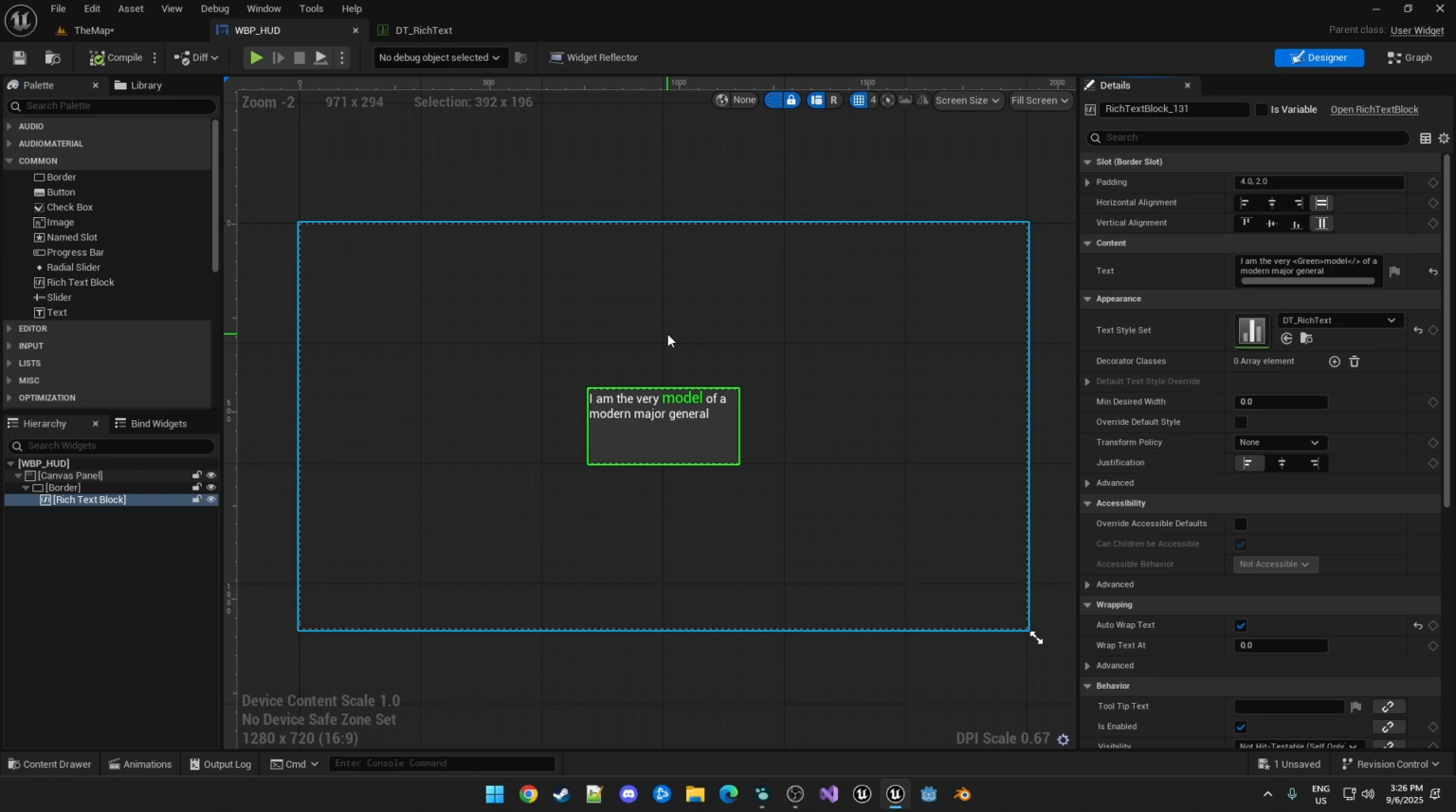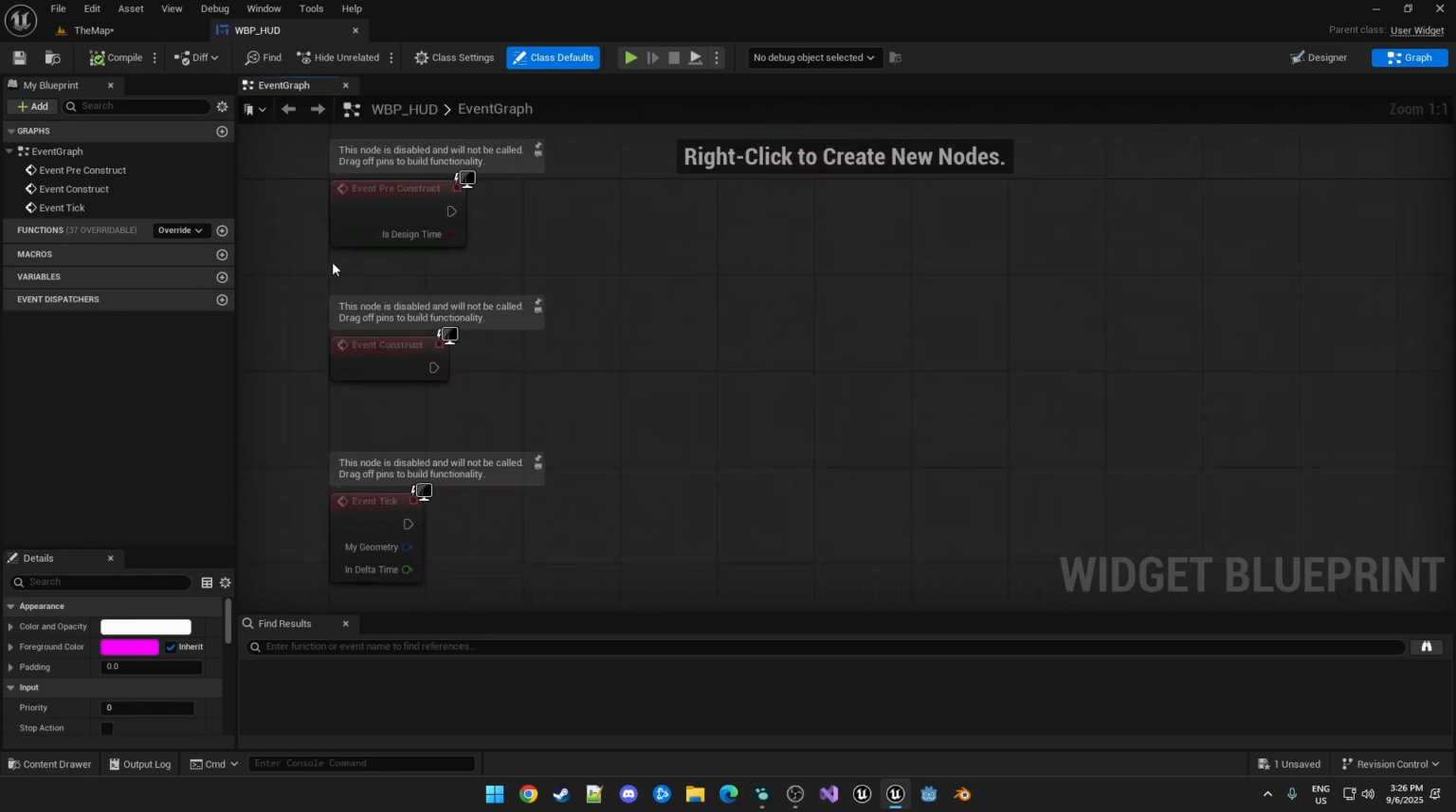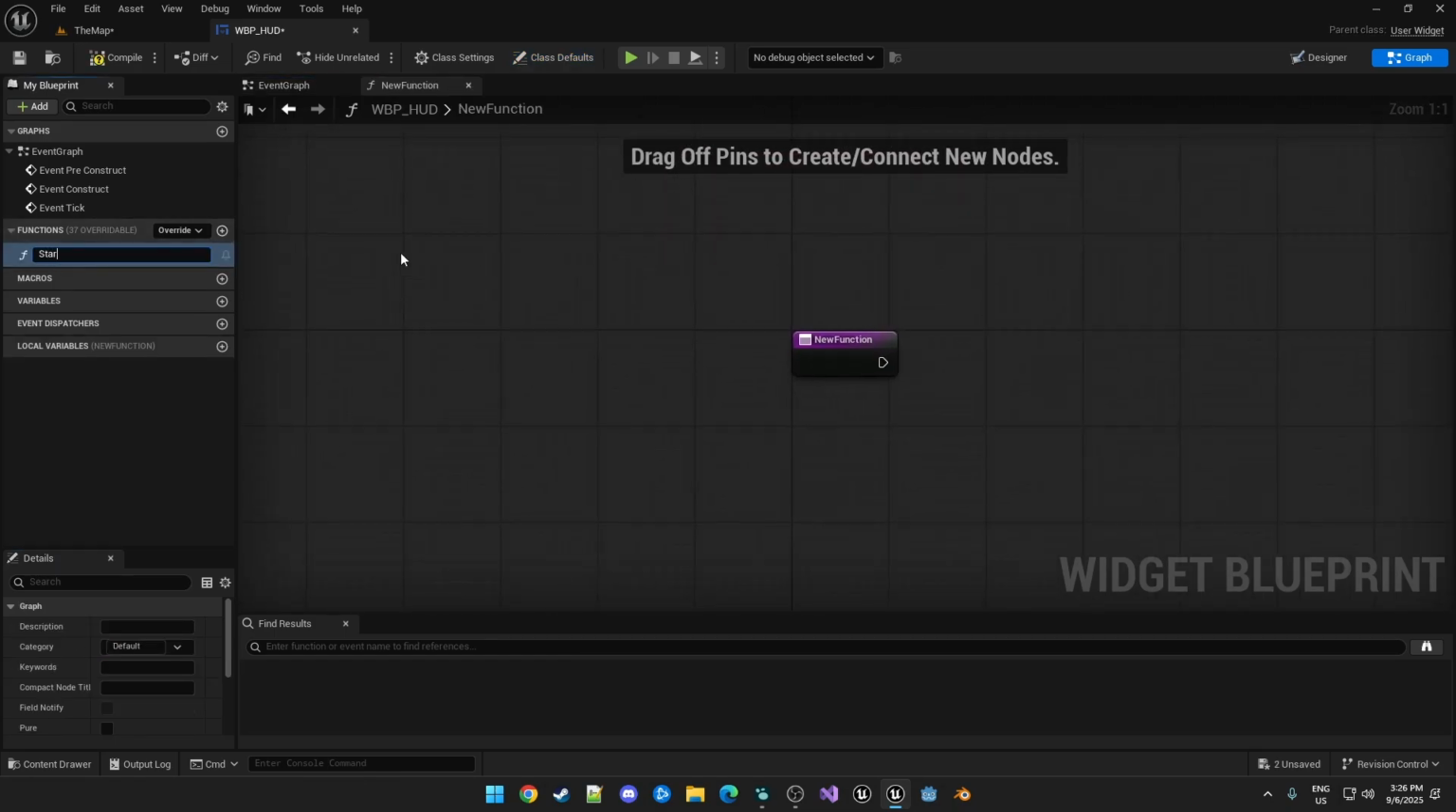So that's the basics of using a rich text block. You can add some colors in there. You can do some other stuff with sizing and some shadowing and outlining, as you saw. We're going to add the typewriter functionality now. So in our graph, first of all, we're going to create a function called start typewriter.